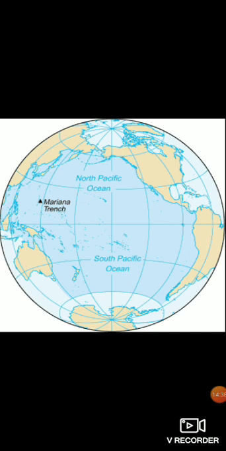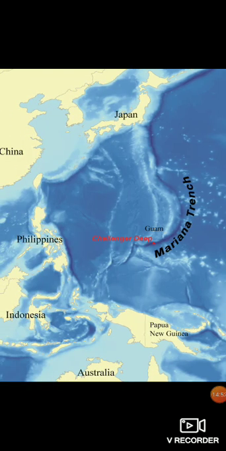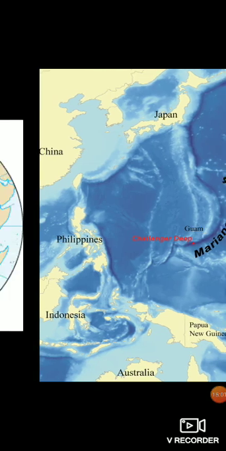It is already so deep, and once you reach the ocean floor, they have found that there is a deeper section of the ocean that goes further down deep into the earth. That is called the Mariana Trench, and it is in between Japan, China, Australia. So you can find the Mariana Trench over there, and it's very deep.